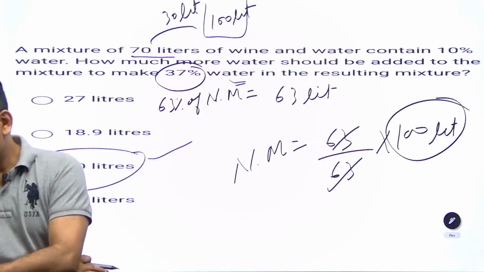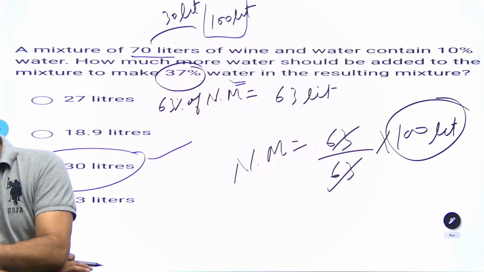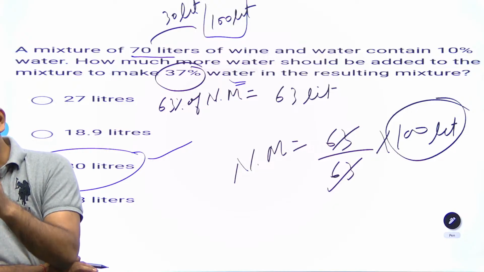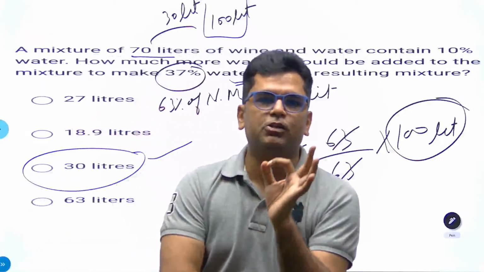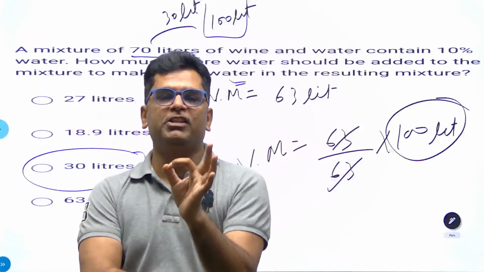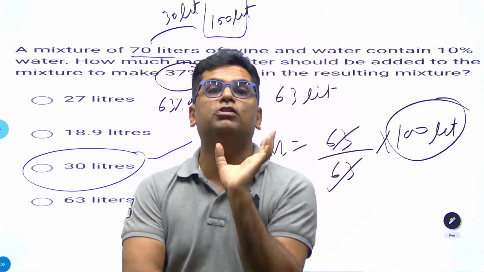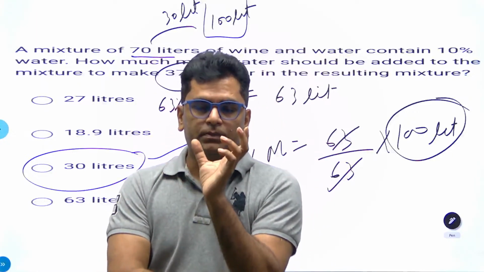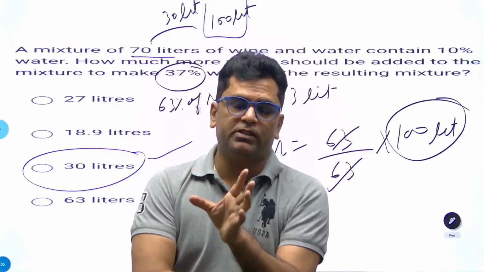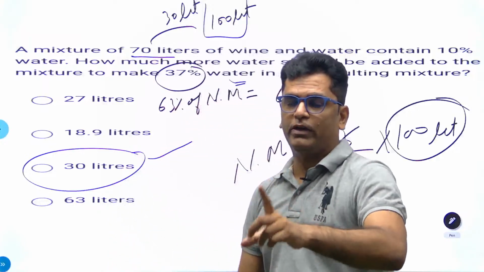Okay. So Rathina, you got it. Jayaprakash, you got it? The concept behind this question is that always stick to the quantity which is not changing. Identify which material is not changing. I mean, just identify water or wine which is not changing.